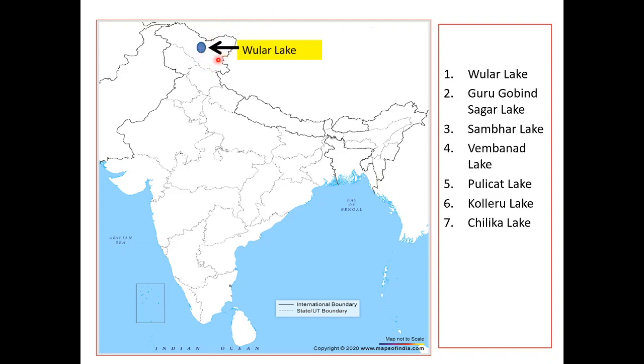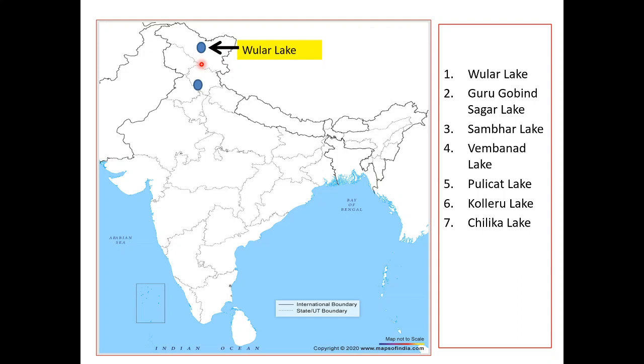Vular Lake is one of the largest freshwater lakes in Asia. Okay, it is situated in the Bandipora district of Jammu and Kashmir. Earlier it was Jammu and Kashmir, now it is in Ladakh. Okay, and the lake was formed as a result of tectonic activity, and the water here comes from the Jhelum River. Okay, and its area is around 12 to 100 square mile. It is the largest freshwater lake in India.